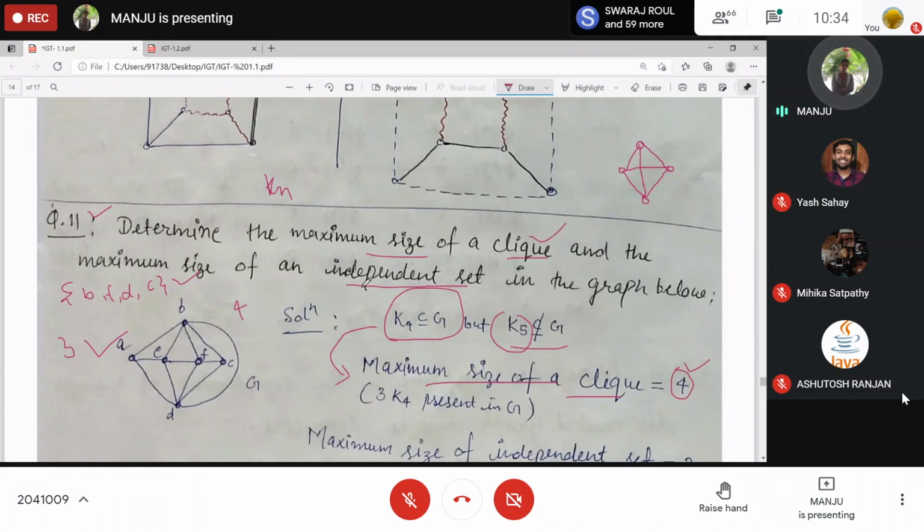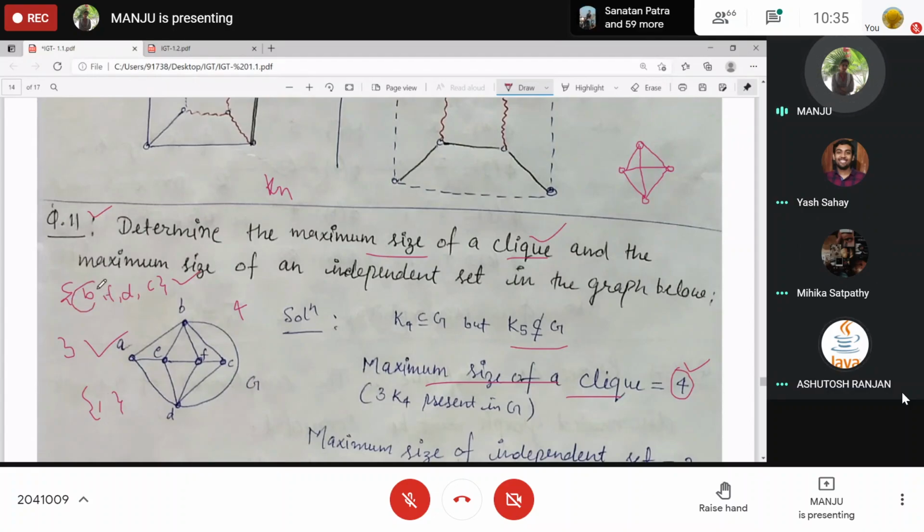And now the independent set. 2. Which one? And how many independent sets of cardinality 2 exist? One example is BD. Is it?